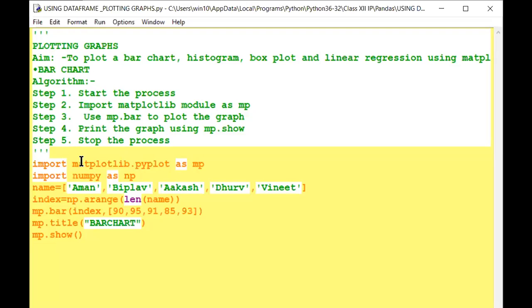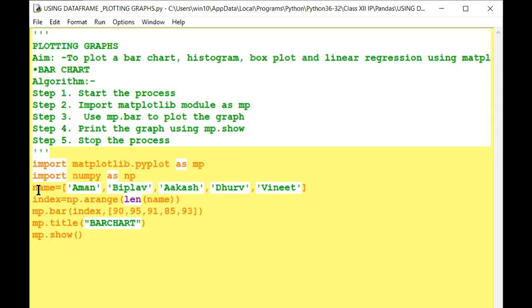And import matplotlib.pyplot. From matplotlib, which is a package, you are importing pyplot. I am giving it the name mp, because M comes from matplotlib and P from pyplot. This is a temporary name; you can also write the full name directly. And import numpy as np. This is numpy that I am importing here.